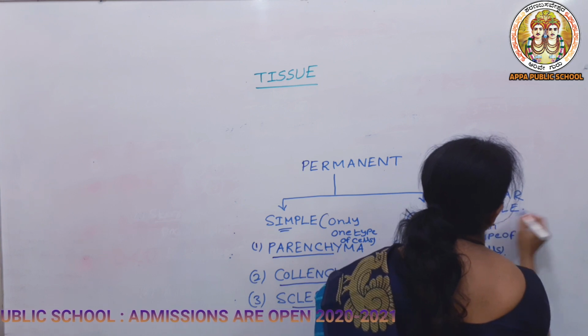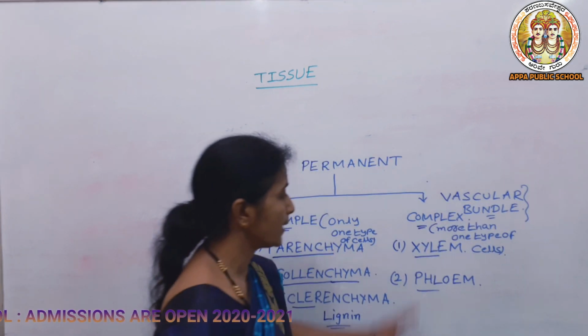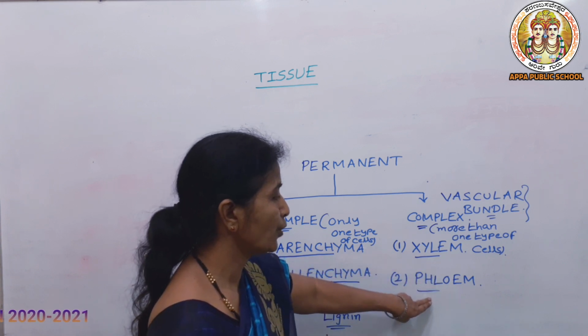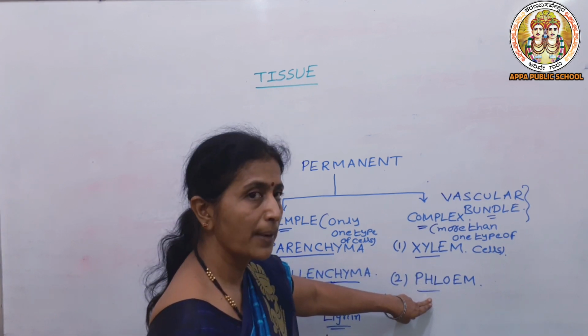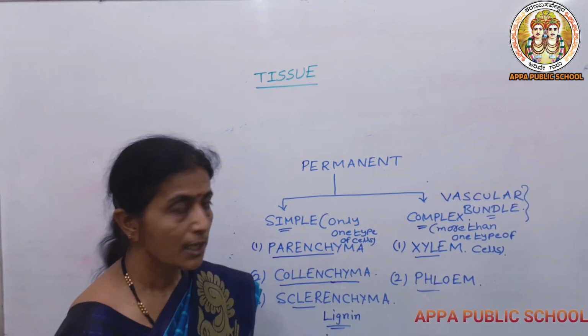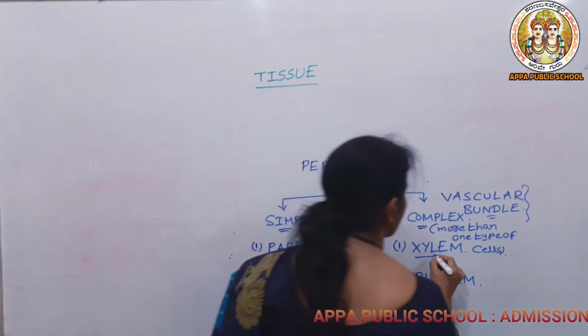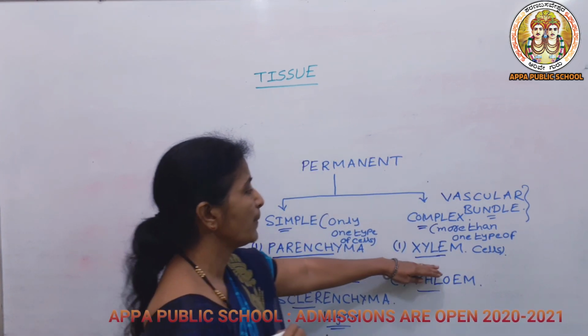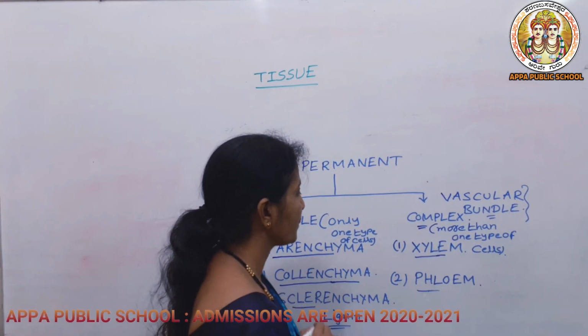Why? Because they are the main conducting tissue, which takes water and food and supplies them to each and every part of the plant body. Let us know the main components of phloem and of xylem.